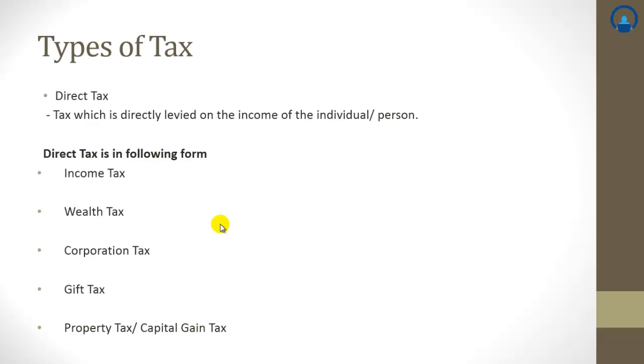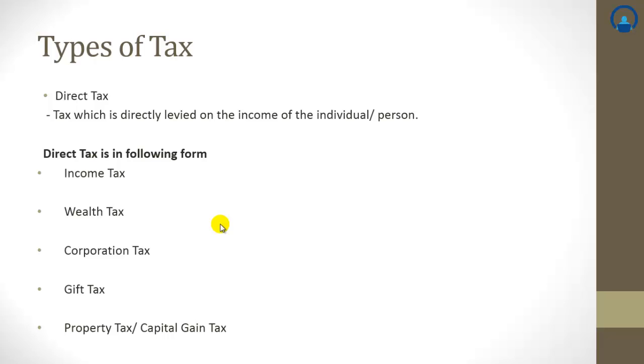Let us understand the different types of tax. The first one is a direct tax. What is a direct tax? Direct tax is a tax which is directly levied on the income of the individual or person. To put it across, whatever you earn, you pay tax directly to the government. Levied means charged. So it is tax which is directly charged on the income of the individual or a person. Income is something which you earn.